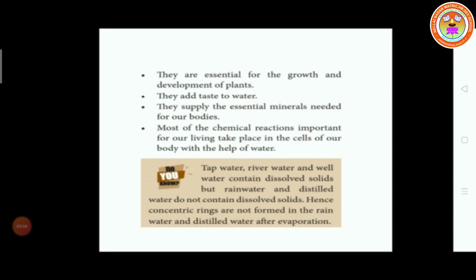So more to know, tap water, river water and well water contain dissolved solids, but rainwater and distilled water do not contain dissolved solids. Hence the concentric rings are not formed in the rainwater and distilled water after the evaporation. So only river water, well water and tap water contain the dissolved solids. Rainwater and distilled water do not contain dissolved solids. The dissolved solids are essential for living things. They give the minerals.